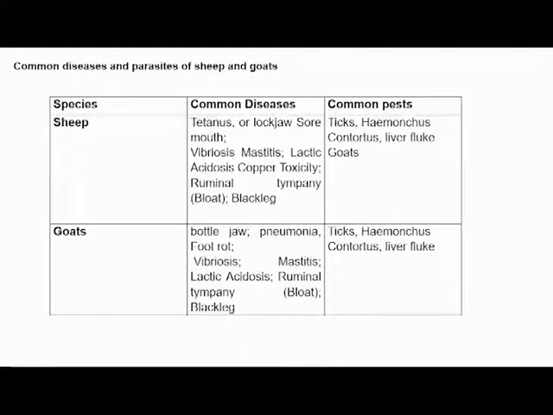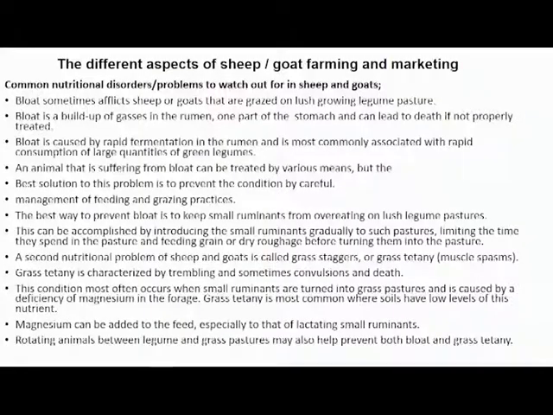They are common, they are the same. So I want you to look at that and understand those common parasites and diseases that attack sheep and goats. Now, the different aspects of sheep, of course, this is continuing, and as you go through your study guides, I want you to make sure that you touch most of the things on these aspects.